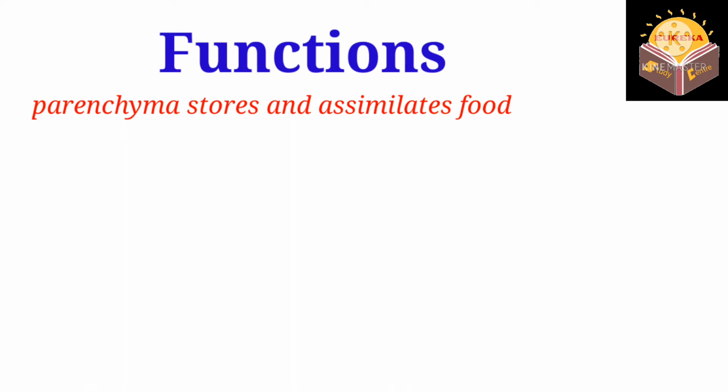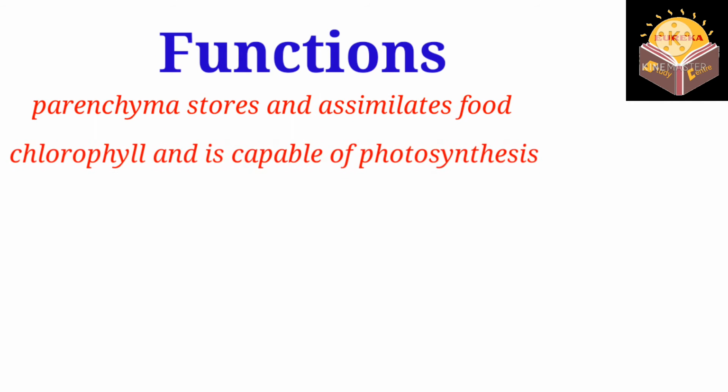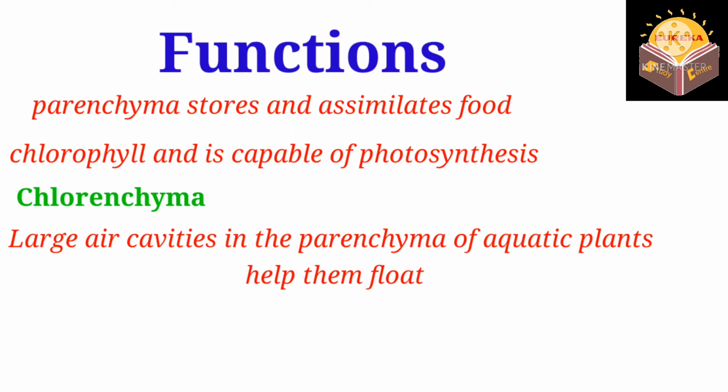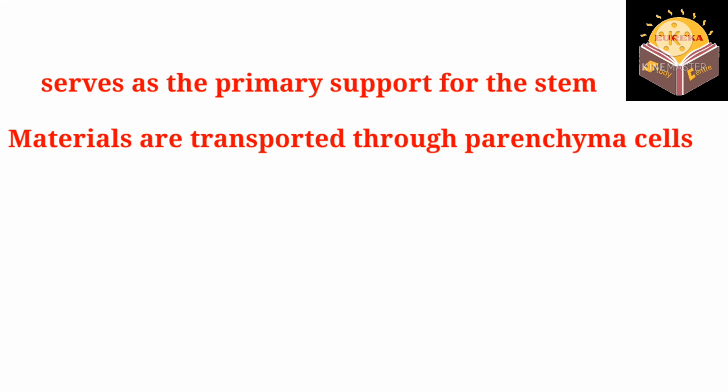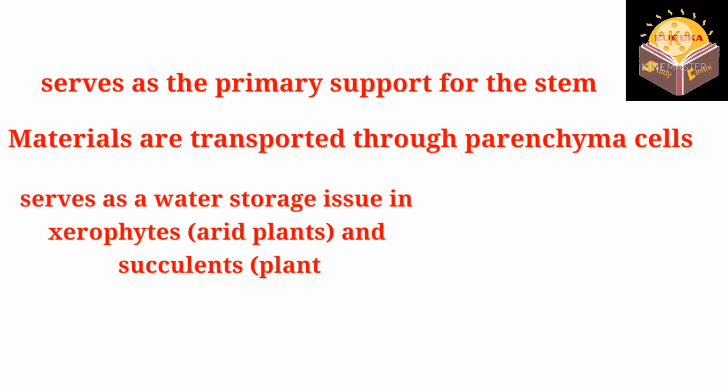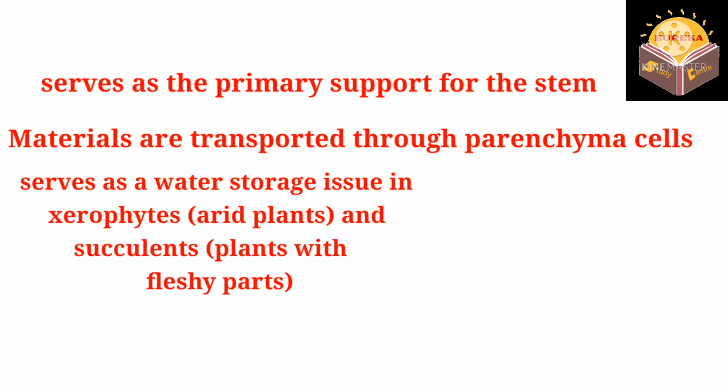Functions include: in general, the parenchyma stores and assimilates food. When parenchyma contains chlorophyll and is capable of photosynthesis, it is referred to as chlorenchyma. Large air cavities in the parenchyma of aquatic plants help them float. This type of parenchyma is known as aerenchyma. Parenchyma acts as a packing tissue, filling in the gaps between other tissues. The parenchyma serves as the primary support for the stem. Materials are transported through cells or cell walls of parenchyma cells. Parenchyma serves as a water storage tissue in xerophytes, arid plants, and succulents, plants with fleshy parts.